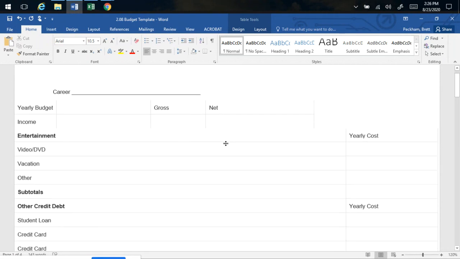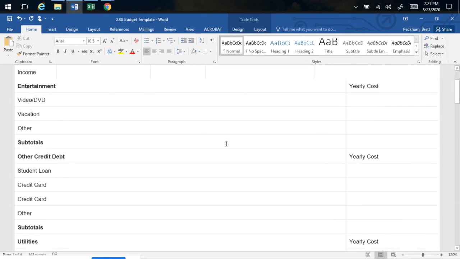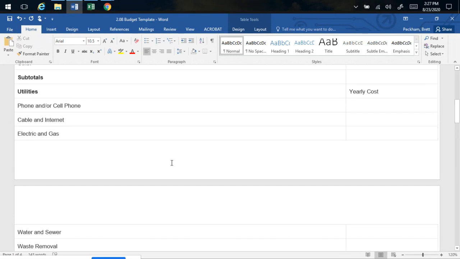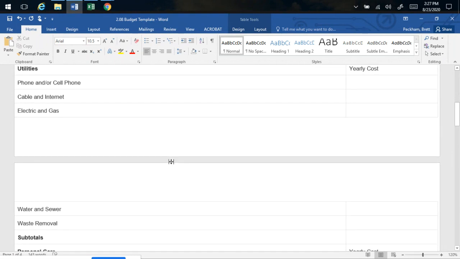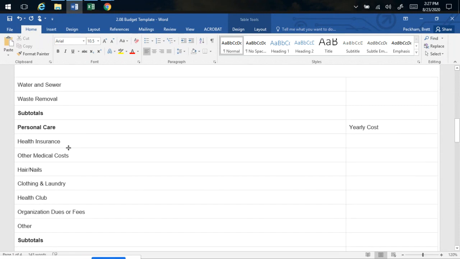We're going to want to create a budget here. We need to make sure that we're not spending all of our money on the fun things like entertainment. It is required that we spend our money on housing and food, clothing, and other necessities, such as your utilities like sewer and water, medical expenses.